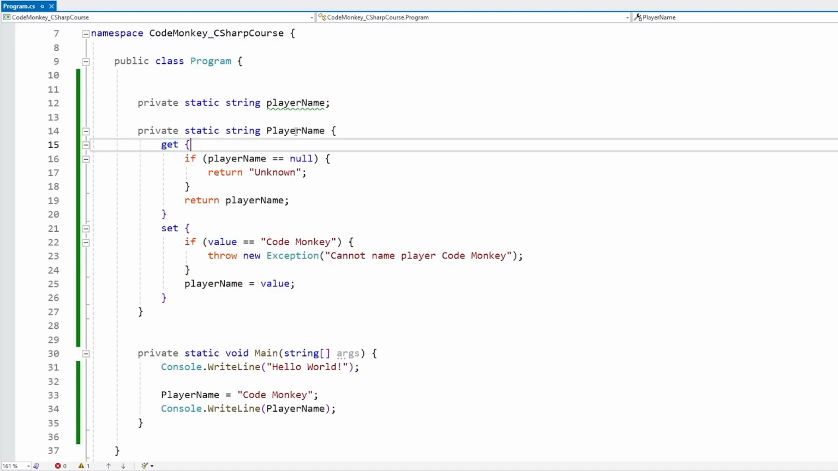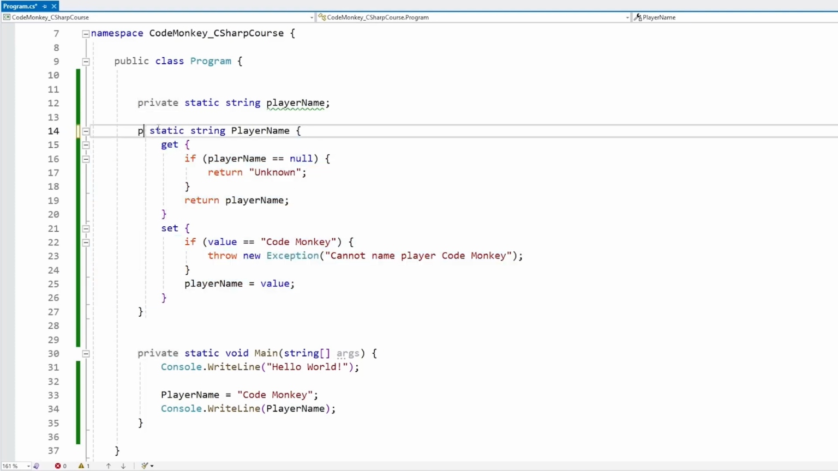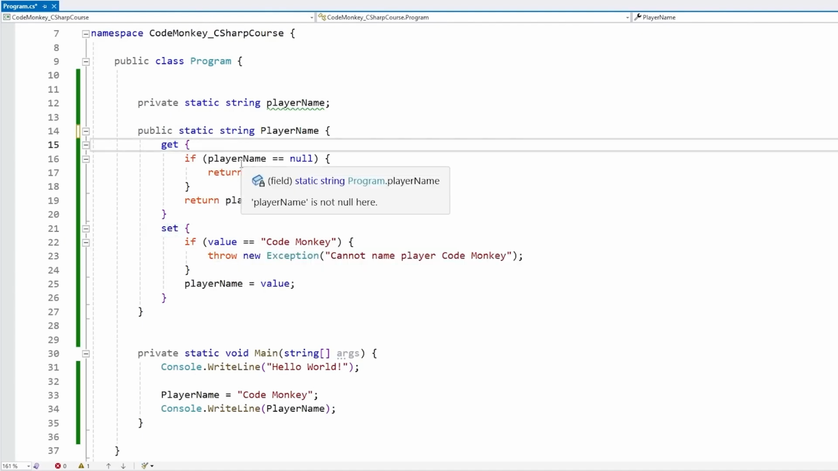Now, right now, we made the player name private, which means that both of these are going to be set to private. And if instead we make this public, then both of these are public, meaning any class in our codebase can access either the get or the set. However, you can also add different accessors here.